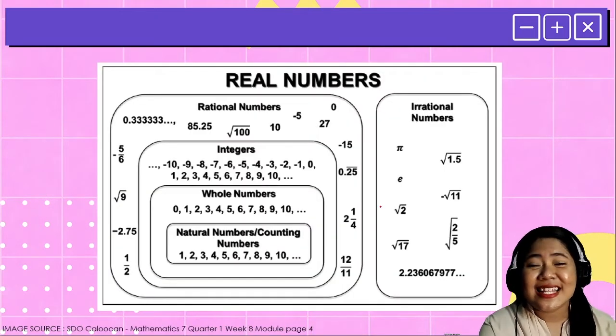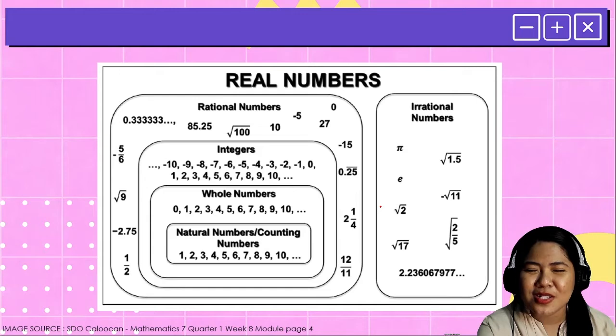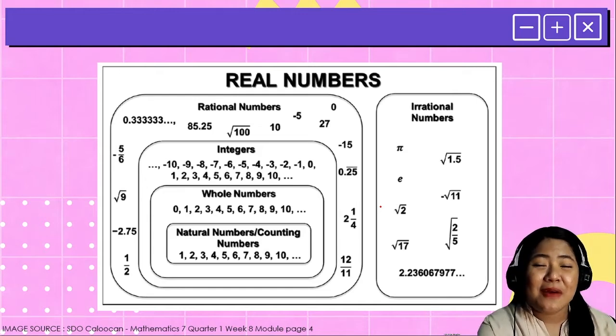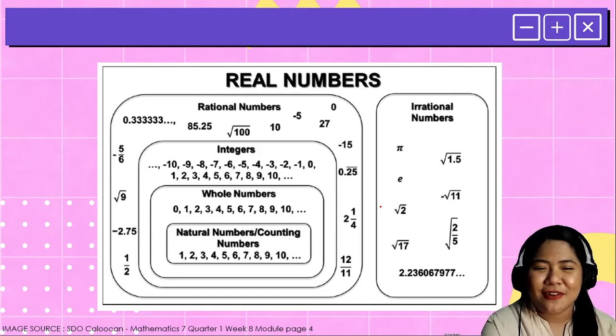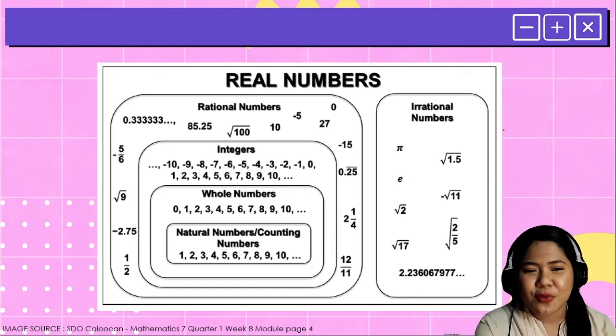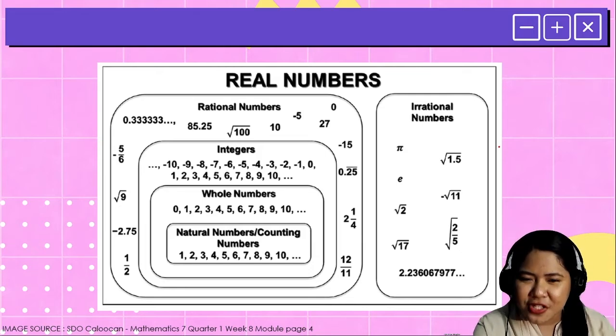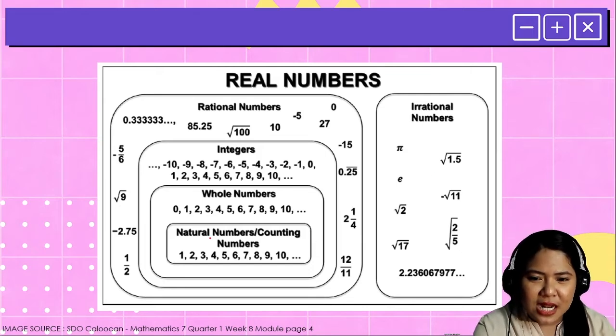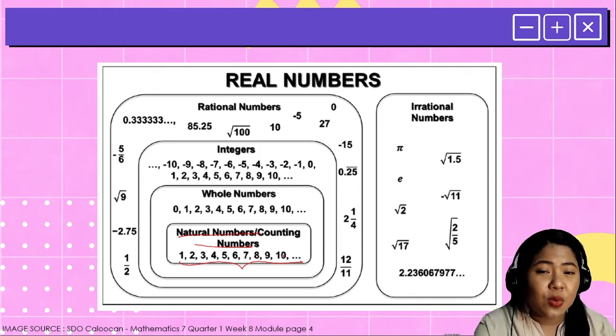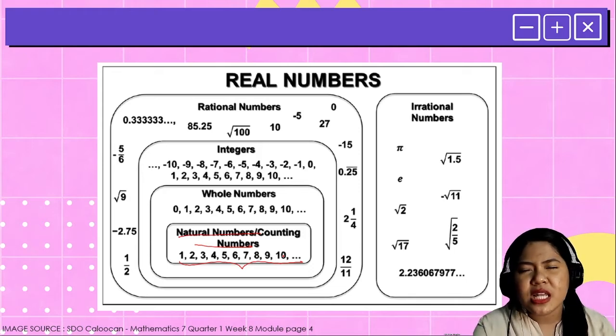And let us have more examples of the family of real numbers or the subsets of real numbers. So on this figure, which can actually be found on your module, you can see examples of each subset of real numbers. Let's start with the natural and counting numbers. So, ayan na nga, we have 1, 2, 3, and so on and so forth. All numbers that you use in counting are considered natural numbers.